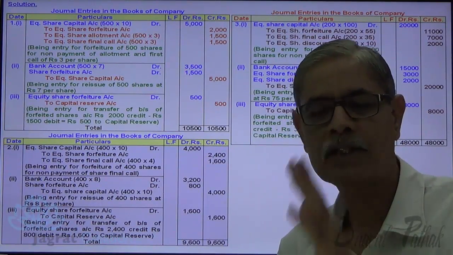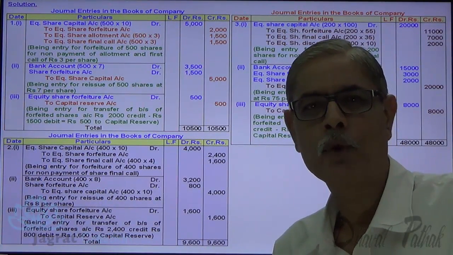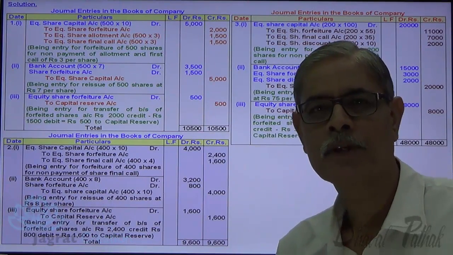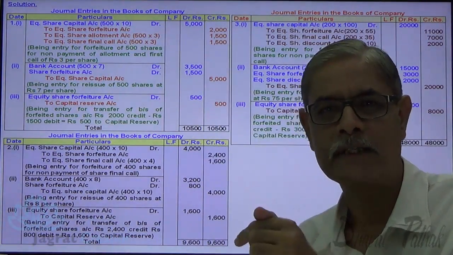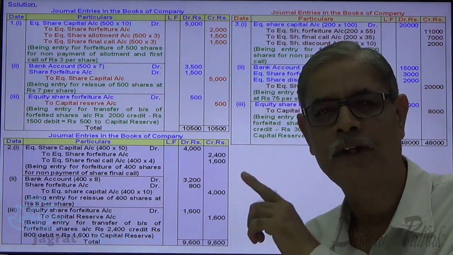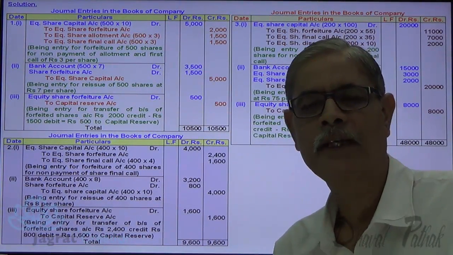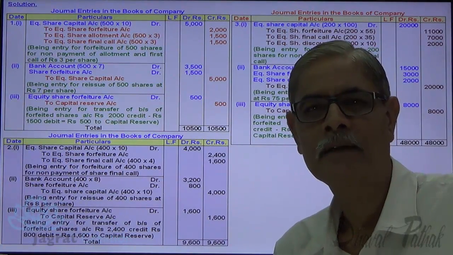Now in the next sum I am going to consider the theory aspect. Shares are issued at premium, premium is not received, these shares are forfeited and they are reissued. That I am going to consider in my next session.